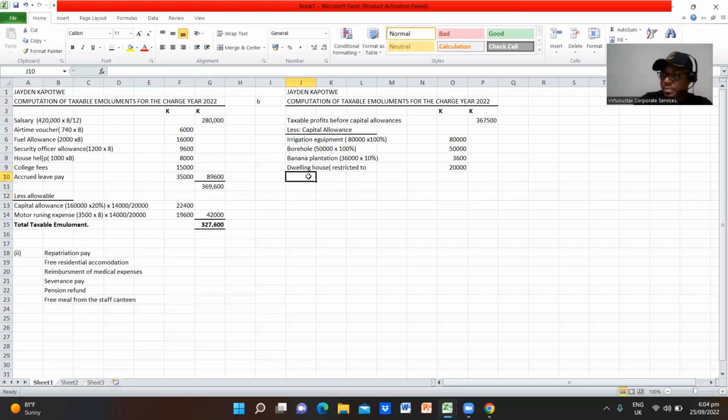Okay, so the other one was the construction of a new storage building for the farm produce. These are called farm works. When you do a building or some fencing on your farm, you claim capital allowance at the cost that you incurred. So here we are saying this is a farm storage building.